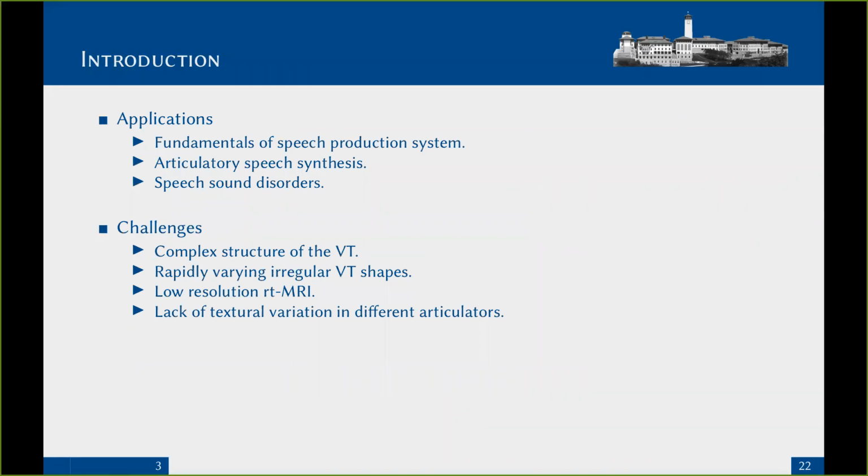The main application of the vocal tract contour tracking is studying the basis of human speech production system. There exist several other applications such as articulatory synthesis and studying sound disorders. This task is classified as the deformable contour tracking problem, which in our case is challenging due to the complex anatomy of the vocal tract. Some of the articulators such as tongue and velum are highly and rapidly deforming during speech, which makes them hard to detect and track. On the other hand, low spatial and temporal resolution and lack of intensity variation in the real-time MRI images makes these problems even more challenging.